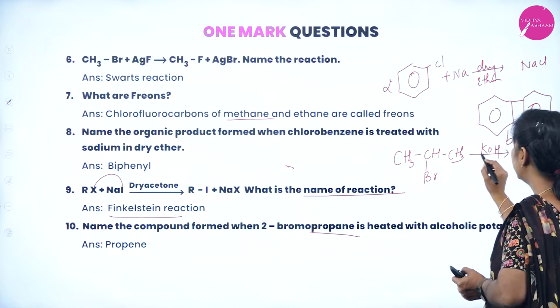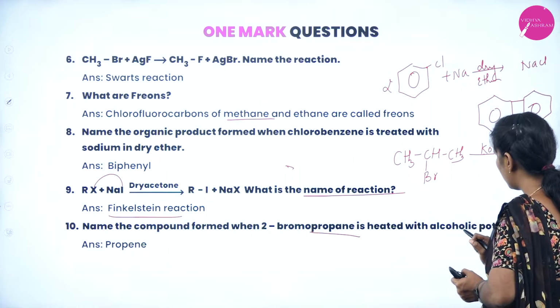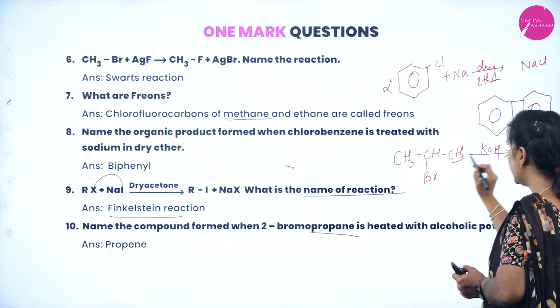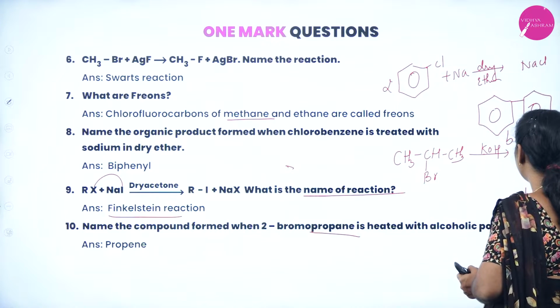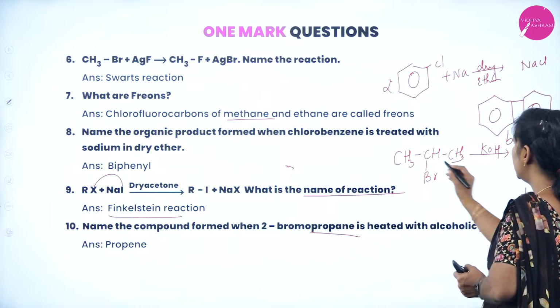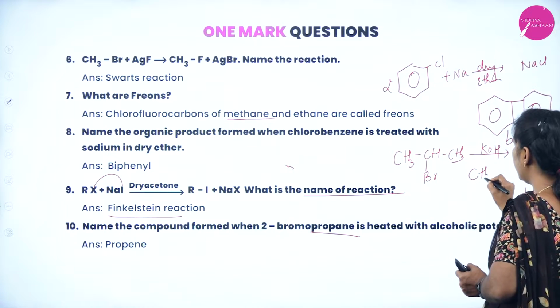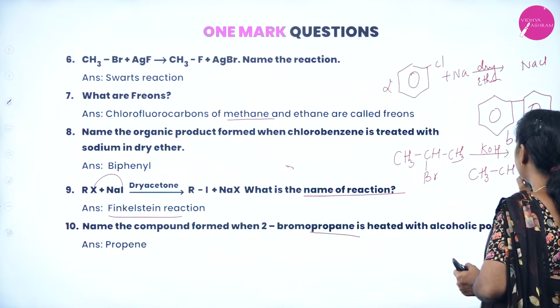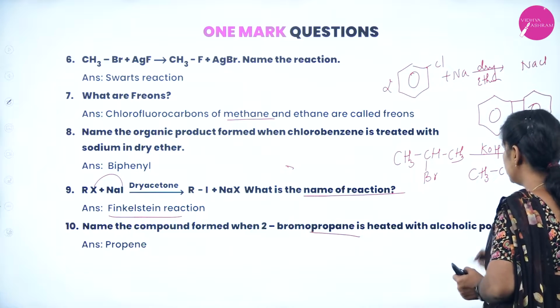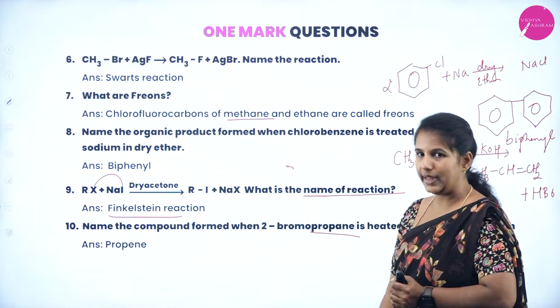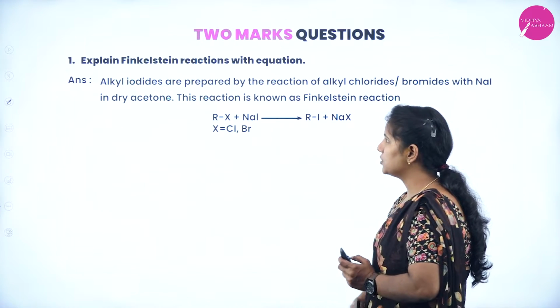Usually the potassium hydroxide will abstract a proton, and this hydrogen will form HBr. As a result of this, it forms propene, CH3CH=CH2. It forms what? Propene.